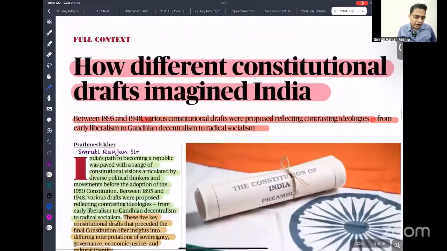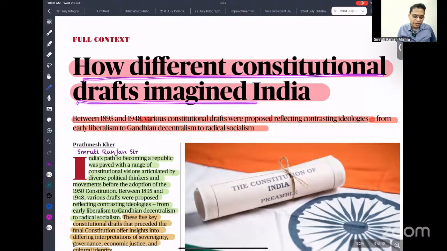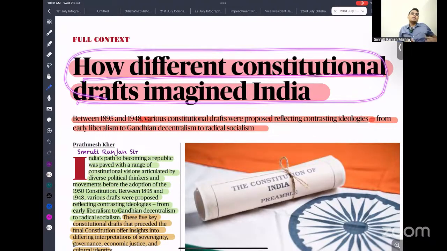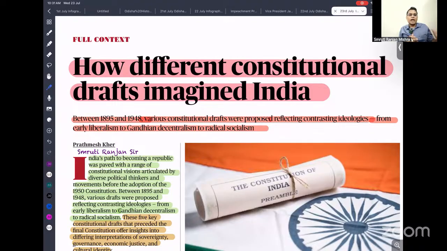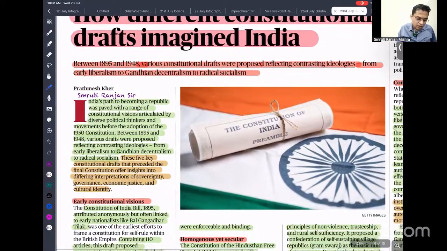So how did different constitutional drafts imagine India? Here you can see M.N. Roy, the pioneer in the ideology of providing a constitution for India, and another idea, the RSS-backed one, that is the Hindu Mahasabha-backed one. This article also talks about the Gandhian idea. It explains how different ideas were propagated by different organizations, which is helpful for understanding the design of our constitution. So it is our homework, just study it.